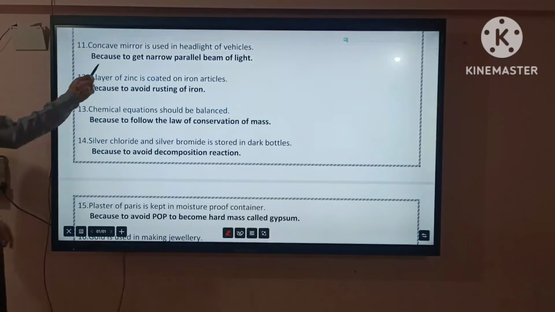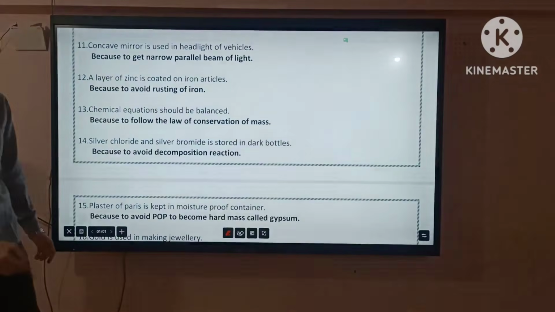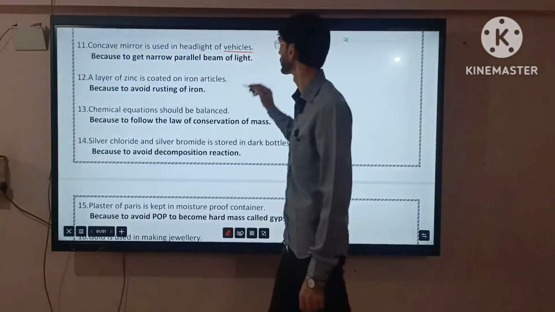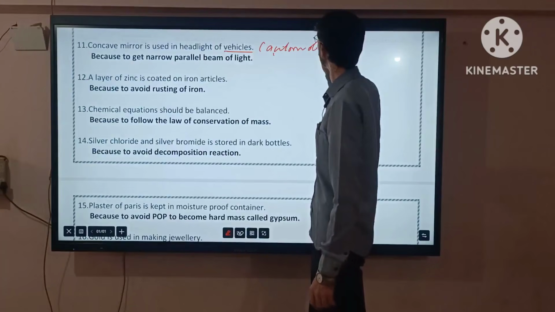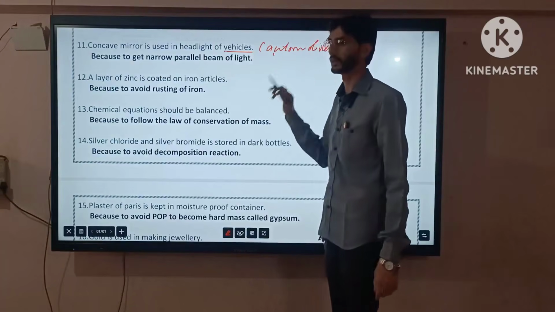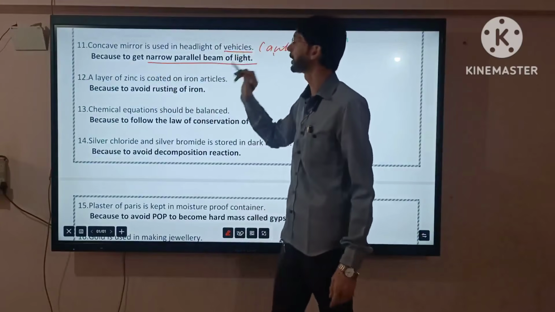Now, a concave mirror is used in the headlight of vehicles. Sometimes they will give the question as vehicles, and sometimes as automobiles. Automobiles means vehicles. Because it gives a narrow parallel beam of light.